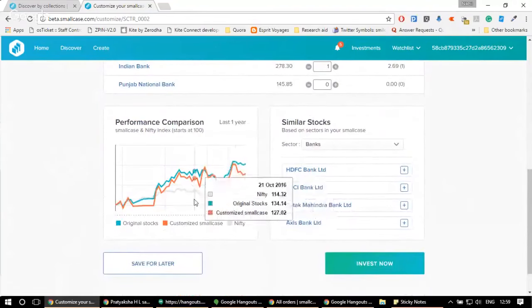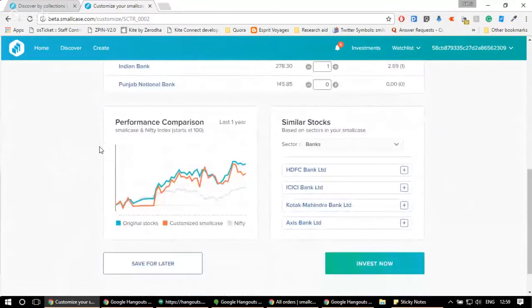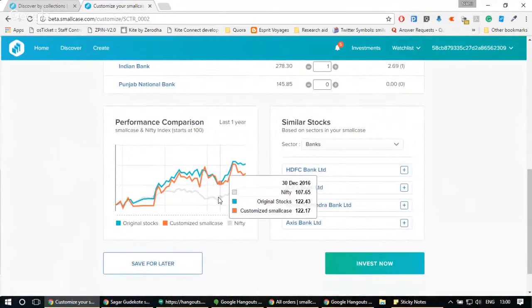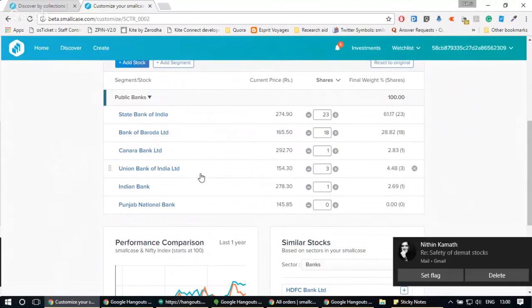Now, as you can see, the performance has changed. Initially, we marginally improved the performance compared to the original stocks by doing all the changes that we did. But now, once we have increased the number of shares for State Bank of India and Bank of Baroda, we are underperforming the original stocks. So the idea is basically you can keep on adding new stocks, dropping a few stocks, selecting from similar stocks, increasing or decreasing the number of shares, and at the same time keep on checking whether your performance is improving compared to the original smallcase. Now if you feel satisfied that the performance is improving, you can go on and invest in the smallcase.